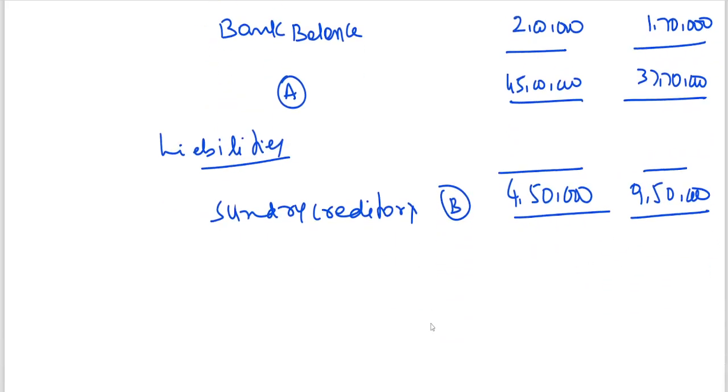So now, net worth is equal to A minus B. For V Limited, 45 lakhs minus 4,50,000 is coming to 40 lakhs 50,000. For S Limited, 37 lakhs 70,000 minus 9 lakhs 50,000.